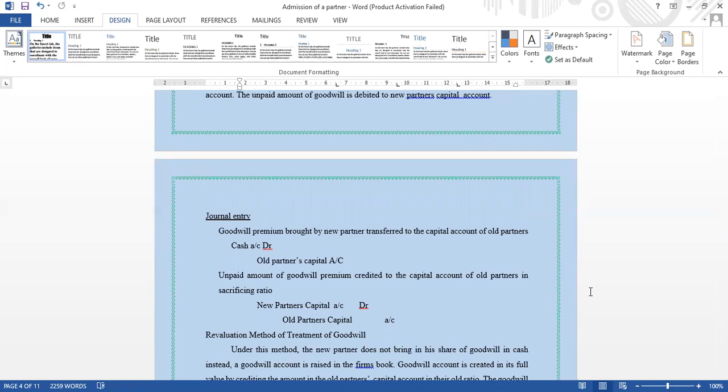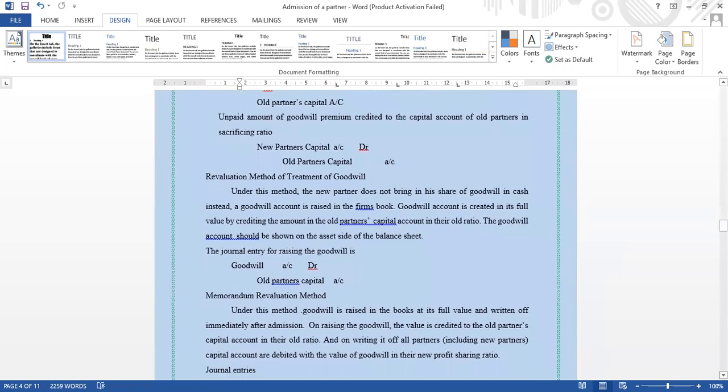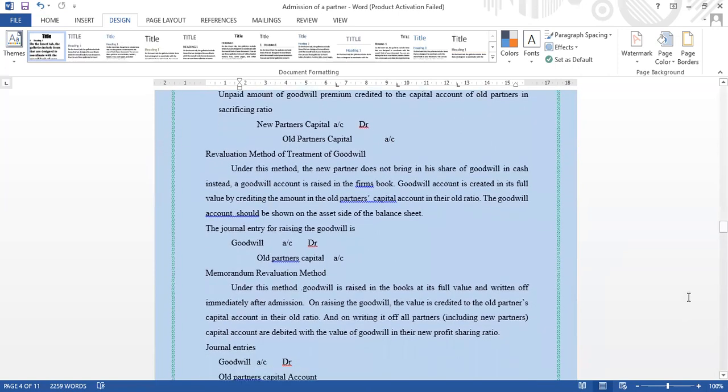Then we can see the journal entry for unpaid amount of goodwill premium credited to the capital account of old partners in sacrificing ratio. That is new partner's capital account debtor to old partners capital account. Next we can see the revaluation method of treatment of goodwill.